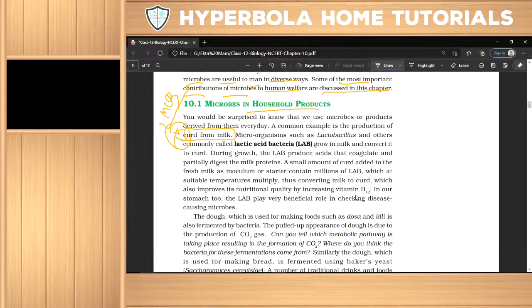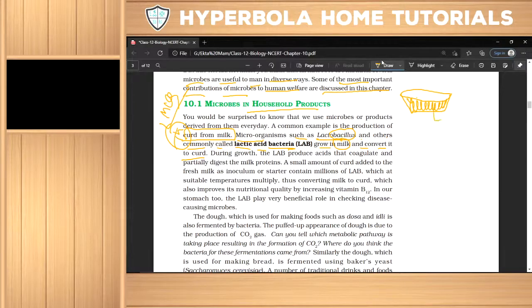How is curd produced from milk? Please explain. Microorganisms such as Lactobacillus, commonly called lactic acid bacteria, grow in milk and convert it into curd. Here is one bowl with milk inside.